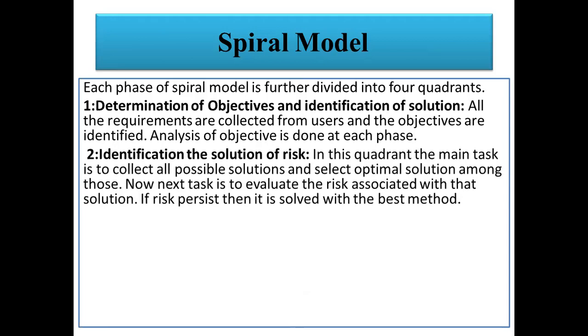Second, identification of the solution of the risk. What solution we have decided? We need to check which kind of risk occurred related to these problems. So we need to find out the solution so that we can resolve this kind of risk. In this quadrant, the main task is to collect all possible solutions and select one optimal solution among those.